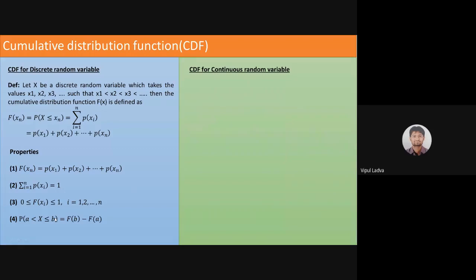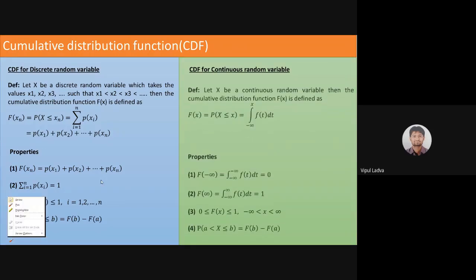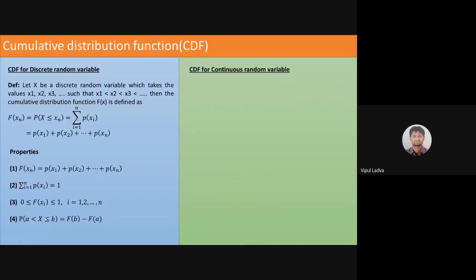Then the cumulative distribution function, observe this, I'm concerned about the notation, F of x. The cumulative distribution function F of x is defined as F of xn is equal to the summation of p of xi from i = 1 to n. That depends on n.